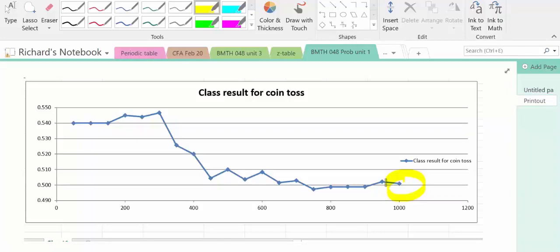And you can see that after a large number of tosses, things are starting to level out and we are seeing what we would expect for something that had equal probability, a probability of 0.5 for heads. In other words, it's 50-50. 50% chance you're going to get heads, 50% chance you're going to get tails.